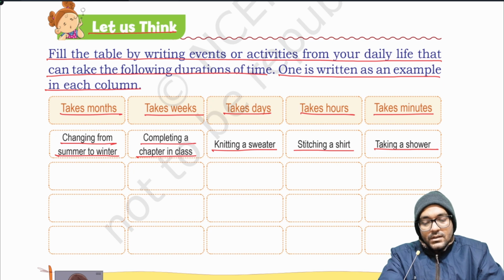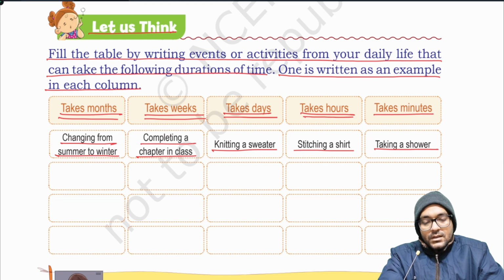Similarly, you can write ripening of mango. Takes month. Holidays of summer. Summer holidays takes week. Similarly, Dasahara holidays takes days.